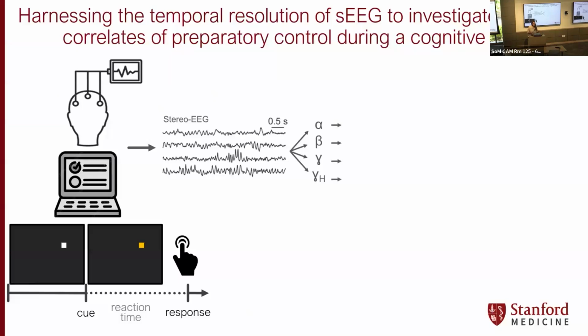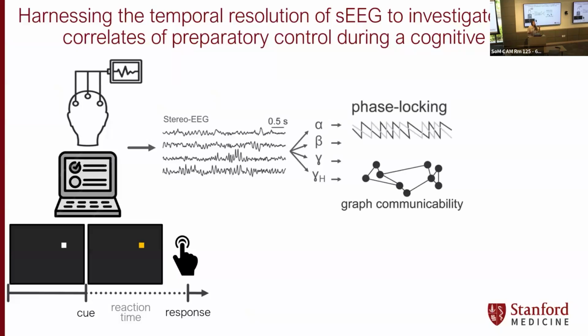And from this, we're able to calculate phase locking between different electrodes or different nodes within the network. So basically, we're looking at the waveforms within each of these frequency bands and how locked are they, how in phase are they between different electrodes. And that gives us a measure of how interconnected is a particular node, a particular electrode within this network.